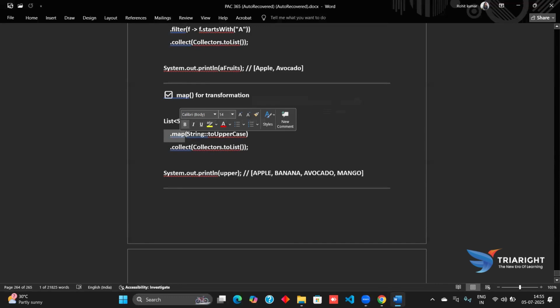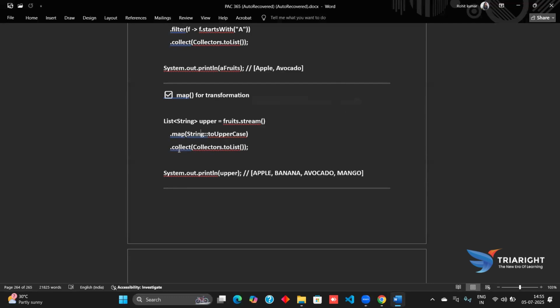For mapping them, the stream will be making the streams to the upper class. The stream is collections here, and we'll be collecting them to upper class. And finally we will follow the collecting part, the collector part. For collector, then map to string. They will first map it to string, and then they will collect it to the list.